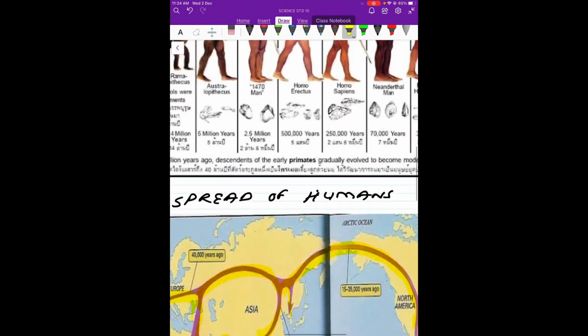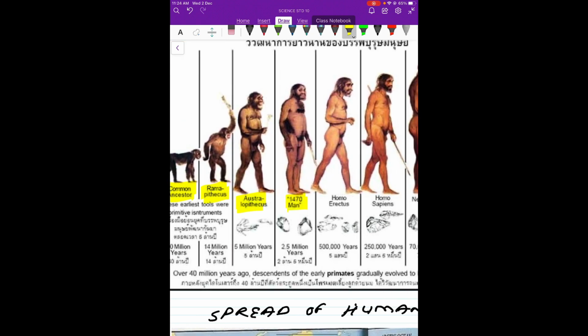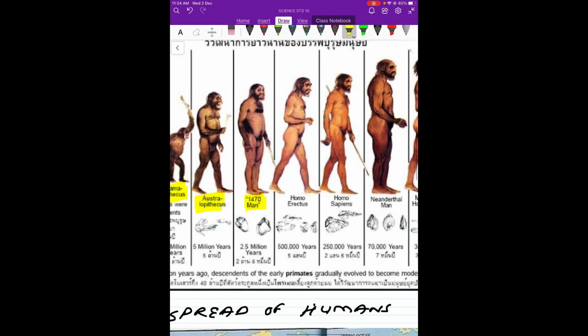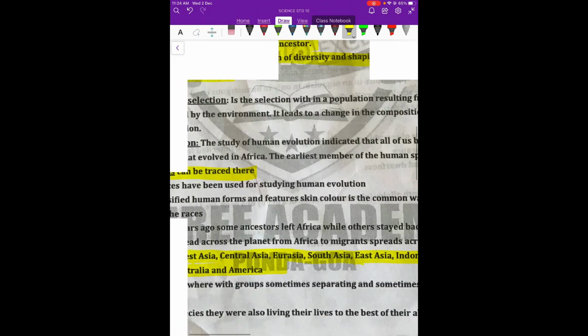So if you see, this is how man has slowly developed. This is supposed to be the common ancestor. Just walking on 2 feet, then comes slowly the bipedal motion. Then these are the different stages, Homo erectus. Now if you see, this is the first where humans have erect posture, then Homo sapiens and Neanderthal man and the modern Homo sapiens. So this is the modern man which we are seeing. So this is how it has developed.